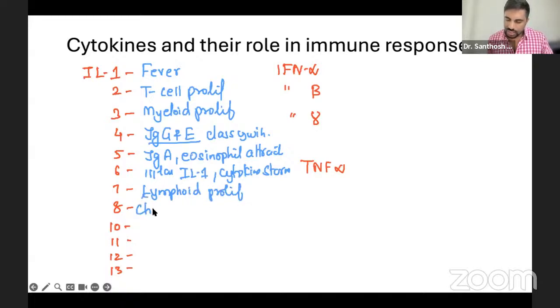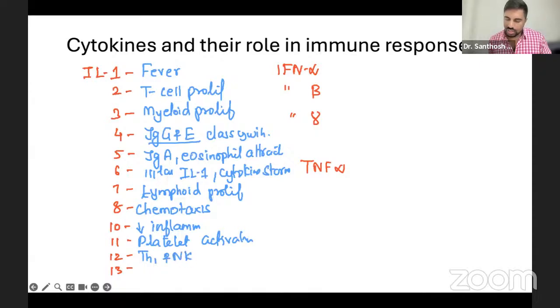Okay. 8 is basically chemotaxis. 10 decreases the inflammation. Somehow it acts on different mediators and decreases the inflammation. One good thing. And 11 is for platelet activation. 12 causes T helper 1 and natural killer cell activation. This is very much similar to interleukin 4 like action. That's all. Okay, this much is enough. More than enough. Now interferon alpha, beta, gamma. See, alpha is produced from the macrophage.